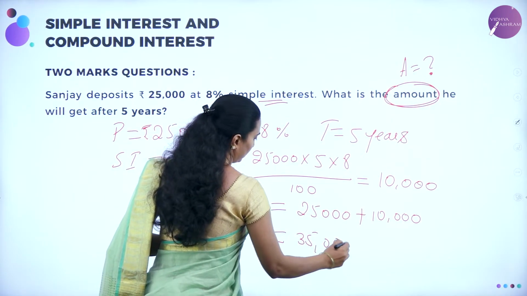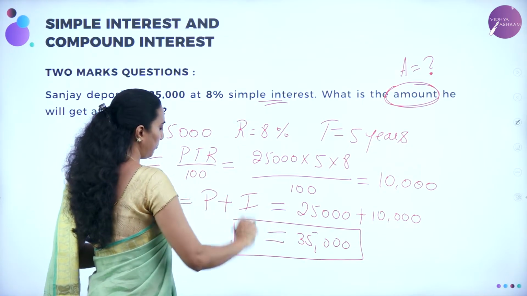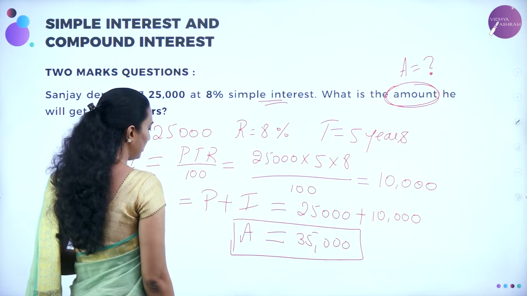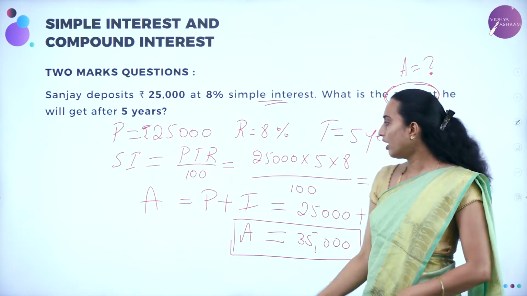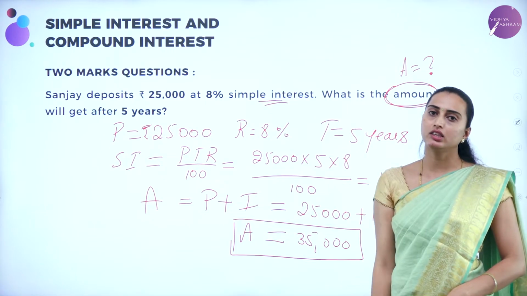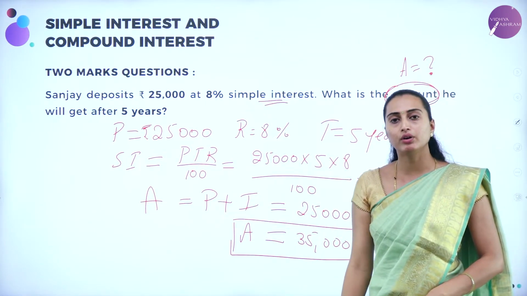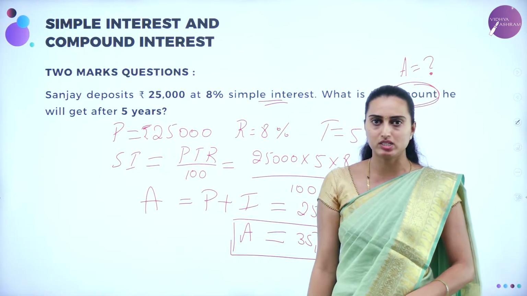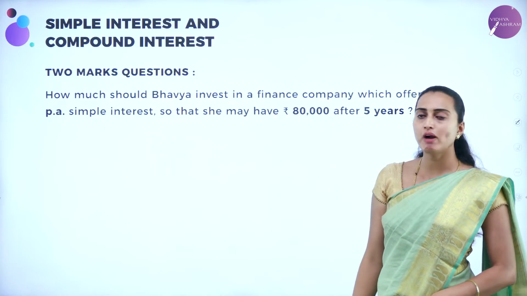That is your answer. So this is the amount deposited after 5 years. Understood? Any doubt do you have in this? So after 5 years you are going to get 35,000, if you deposit 25,000 at 8% simple interest. Okay? Yes. Okay, we'll move on to the next question of the 2 marker.